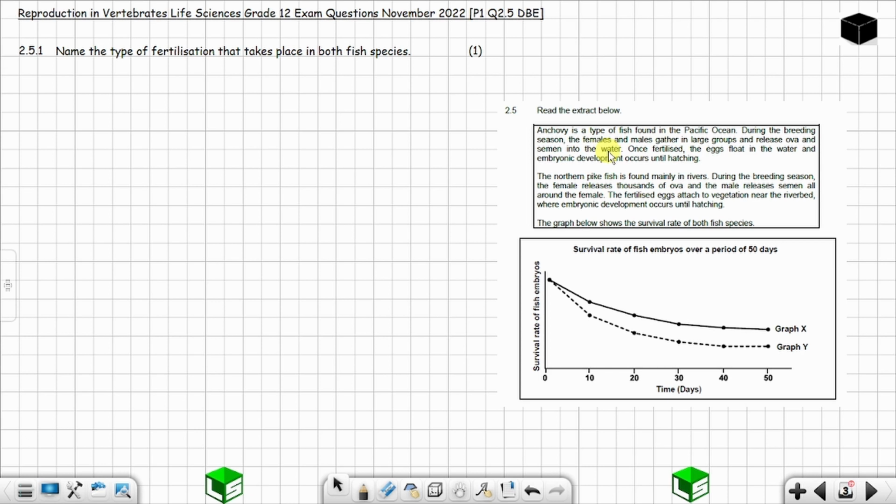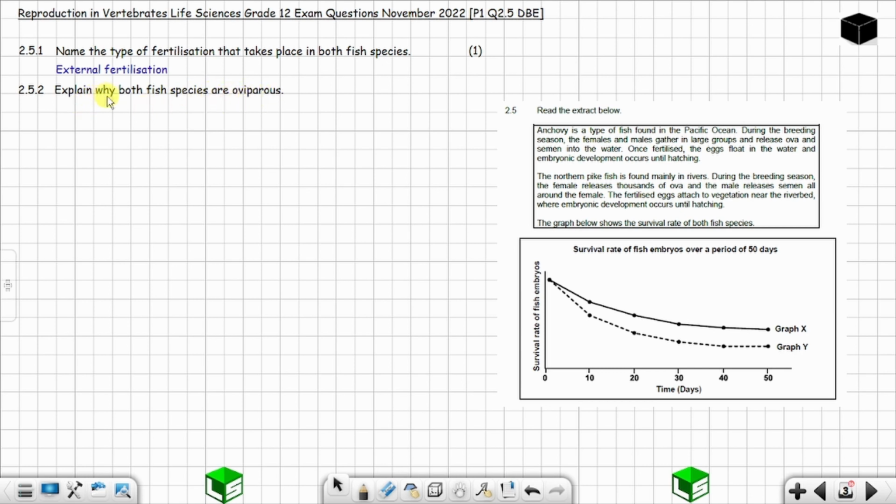Now, when you read again about the northern pike fish, the northern pike fish is found mainly in rivers. During the breeding season, the female releases thousands of ova and the male releases semen all around the female. Again, not inside the female's body, but the male releases semen all around the female. So you understand that when reading about anchovy and the northern pike fish, this is external fertilization. Now question 2.5.2.